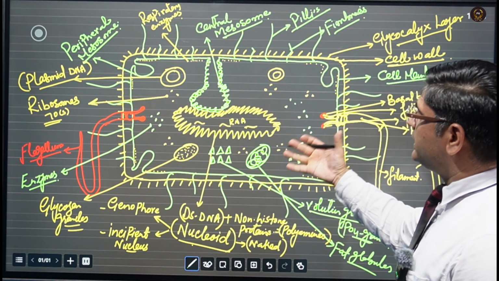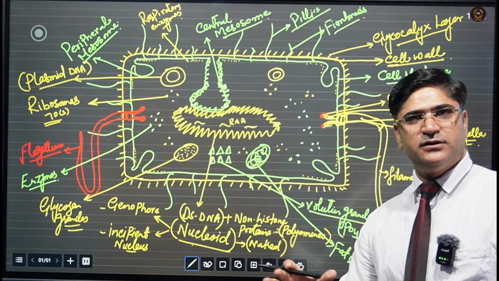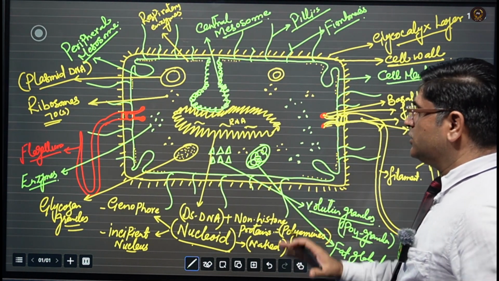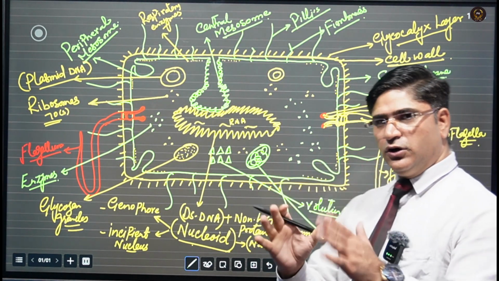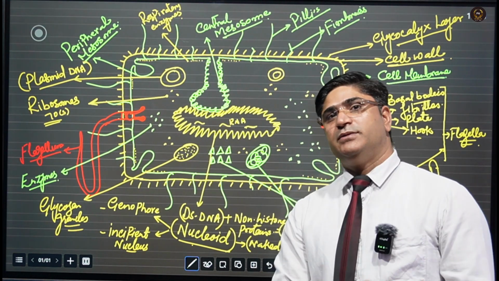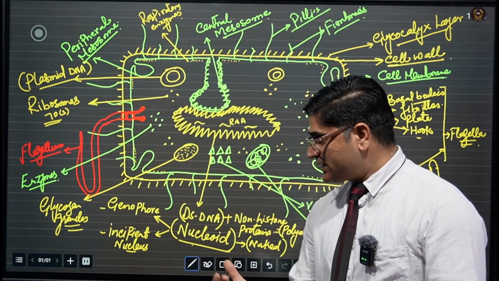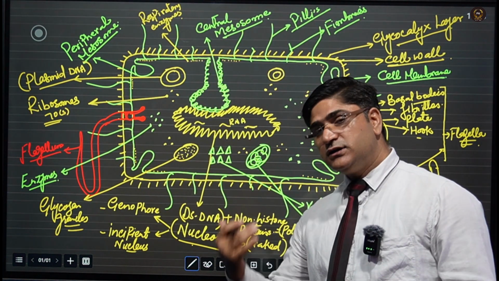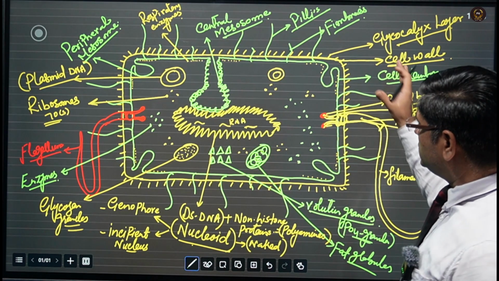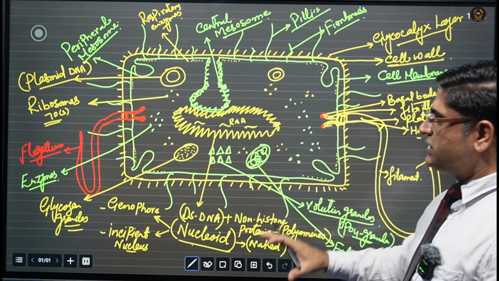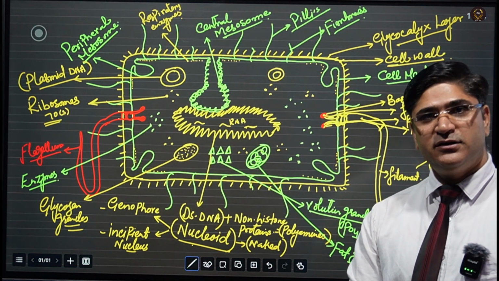This whole bacterial cell represents the whole kingdom Monera. So now you can get a good overview about what characteristic features they have under the kingdom Monera.